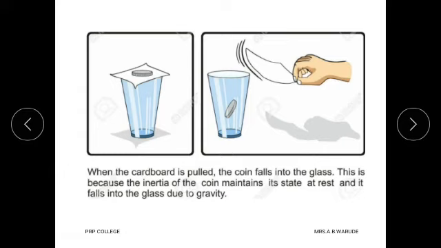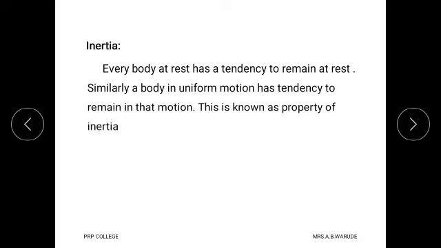Here on a glass there is a cardboard placed and on that a coin is placed. But when the cardboard is pulled, the coin falls into the glass. This is because the inertia of the coin maintains its state at rest and it falls into the glass due to gravity. See here, this object, that means the coin, follows the property of inertia. Then we see what is meant by inertia.